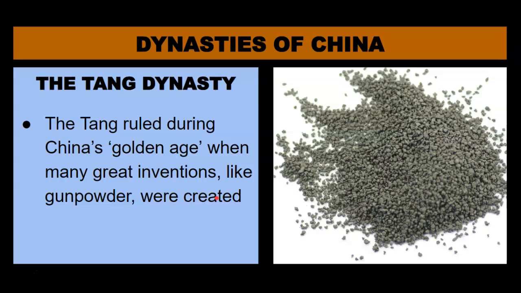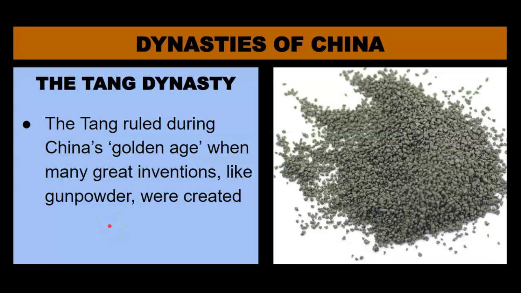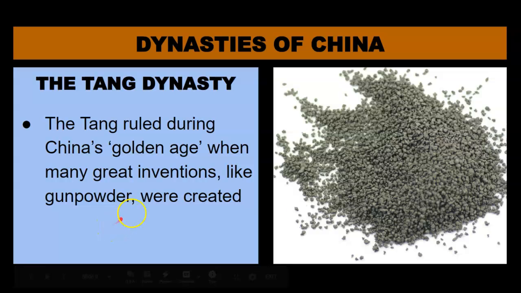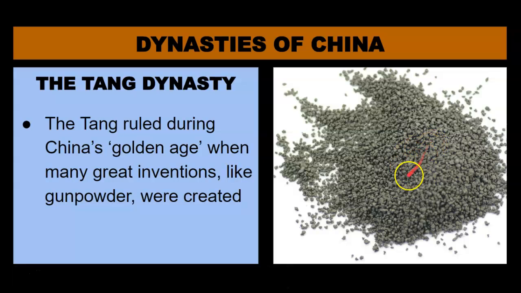The Tang dynasty also was responsible for some big achievements. We just looked at the Sui and the extension of the Great Wall. However, the Tang ruled during China's golden age, when many great inventions like gunpowder were created. So right here we have a picture of gunpowder. Gunpowder was first created by the Chinese not to be used as a weapon, but to be used in fireworks and firework displays.